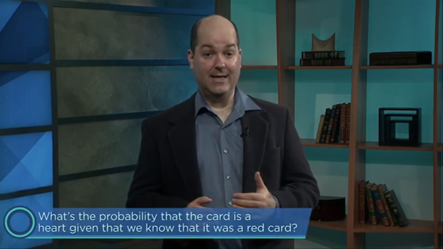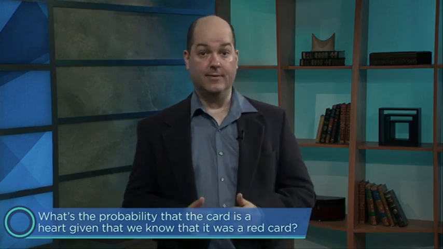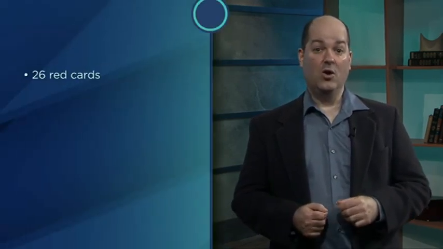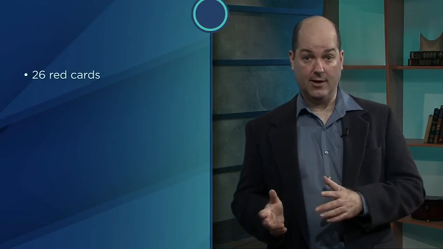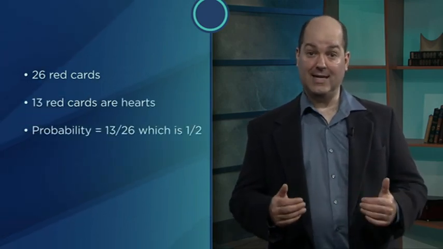Here's a simple example. If we draw one card from a deck, we've just seen that the probability of getting a heart is 1/4. But now suppose I tell you that the chosen card was red. What's the probability that the card is a heart, given that we know that it was a red card? That's a different question from before, though still not very difficult. We know there are 26 red cards and that 13 of them are hearts. So the probability is now 13 out of 26, which is 1/2.